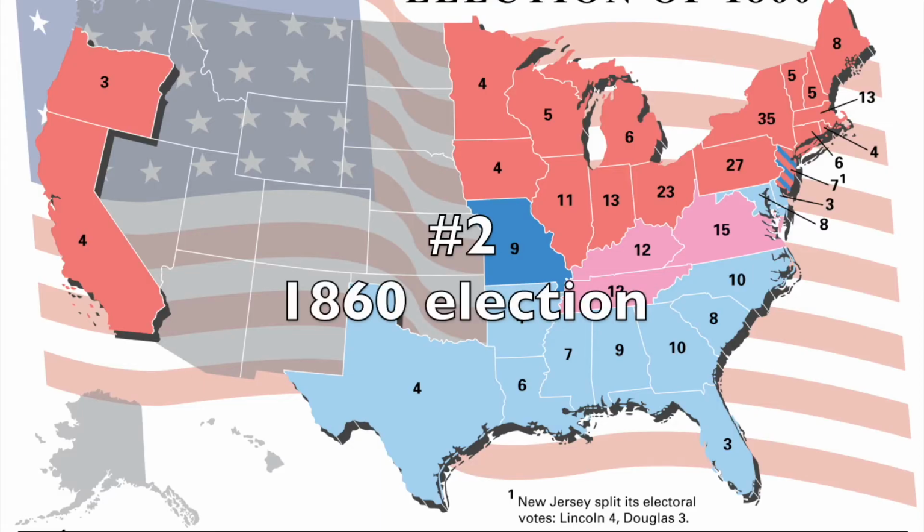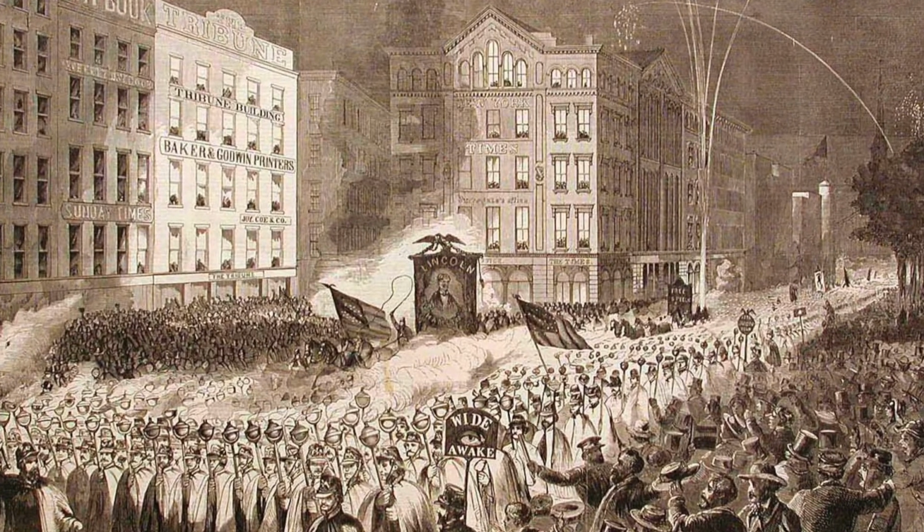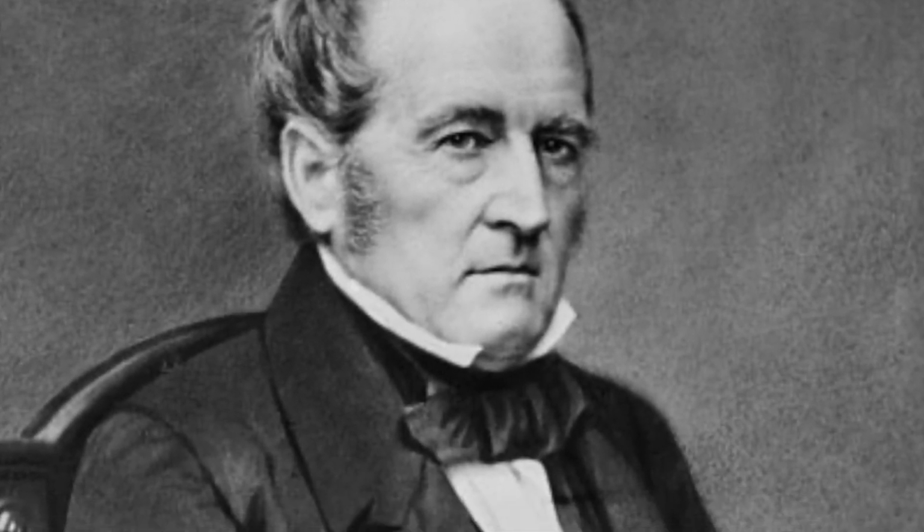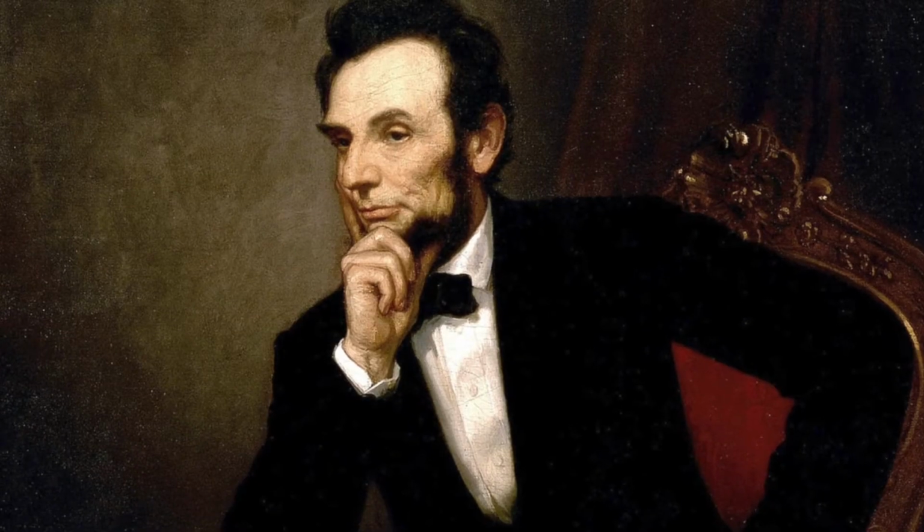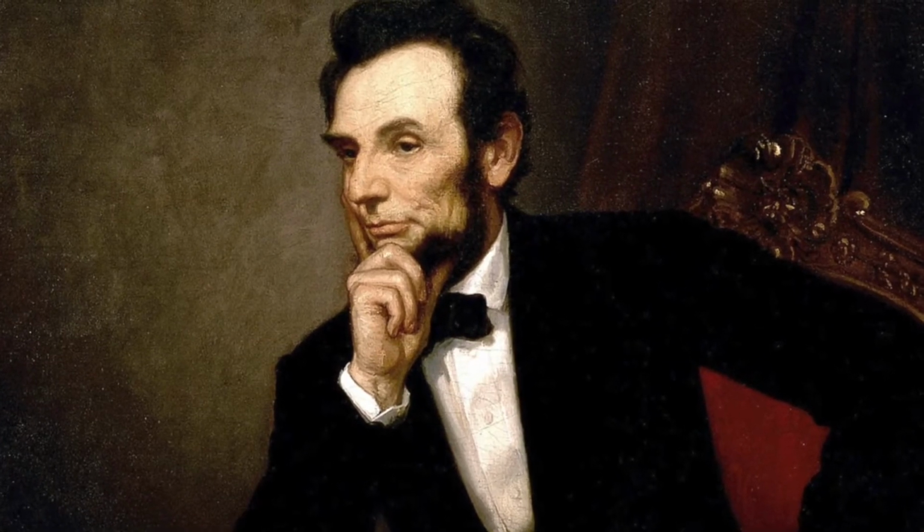Number 2. 1860. The 1860 election basically tore the nation apart. Tensions were high throughout the entire nation about slavery. The Republican Party nominated Abraham Lincoln, and his name didn't appear on the ballot in most southern states. Democrats went with Stephen Douglas, and there was a defection in this election. John Breckinridge and Southern Democrats created their own Southern Democrat Party, and John Bell was on the Constitutional Union Party ticket.